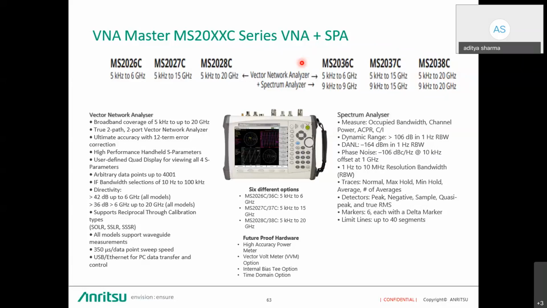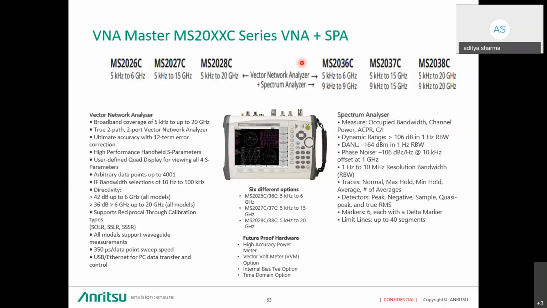Then if I talk about the spectrum analyzer module, the functions again cover occupied bandwidth, channel power, ACPR, and CI. If I talk about the dynamic range of the spectrum analyzer, as you can see, it's 106 dB in 1 hertz RBW, which is very, very good. DANL, if I talk about this, is minus 164 dBm, which is again very good compared to the rest of the spectrum analyzers in the market. Phase noise is again minus 106 dBc per hertz. Resolution bandwidth gives you a resolution of 1 hertz and goes up to 10 megahertz.